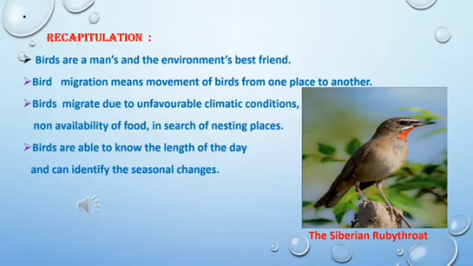Now let us recapitulate what we studied in our previous class. We studied that birds are a man's and the environment's best friend. So why do we call the bird a man's or environment's friend? Because they help man by eating insects, worms and other animals which are harmful to man. So thereby they are not only helping man, but they are also adding benefits to our environment.